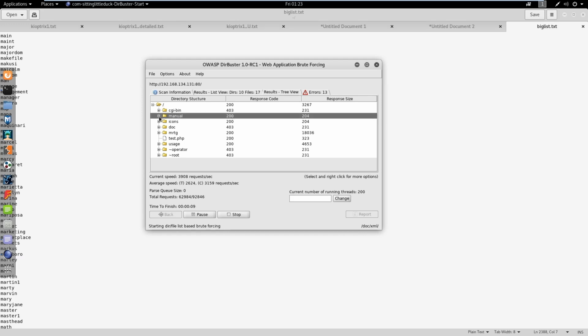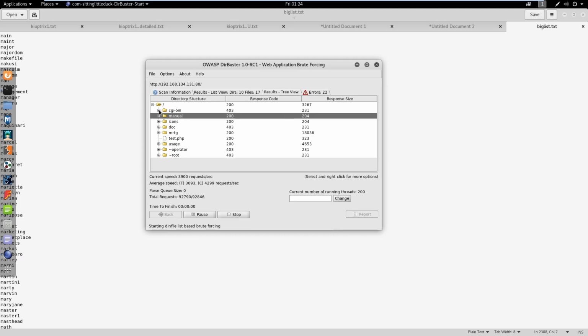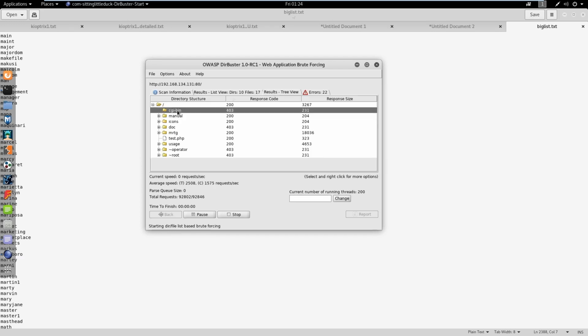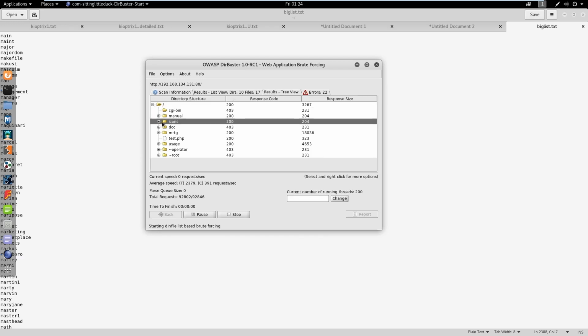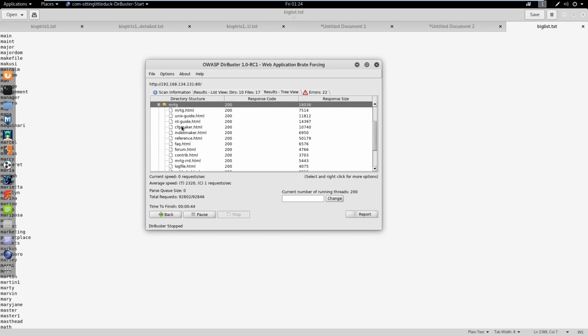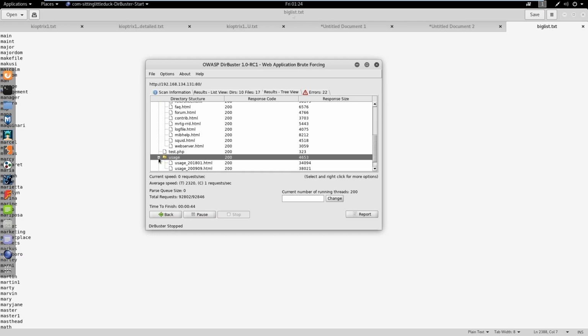And it's interesting because even though we took manual out of it, manual still showed up. So this is kind of what I'm talking about. But what we're looking for here is we're just going to go through the tree and see if you can find anything of interest. So you're looking for any kind of pages, really. So maybe these MRTGs might be something of interest. This test.php could absolutely be something of interest.